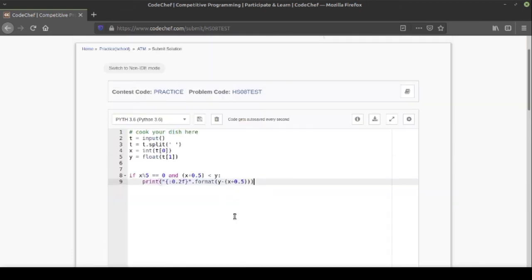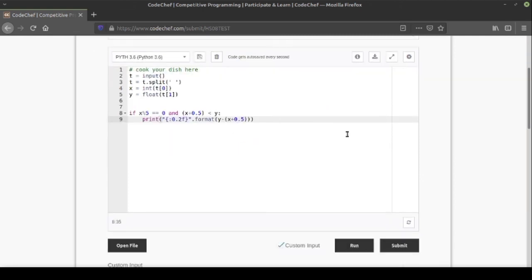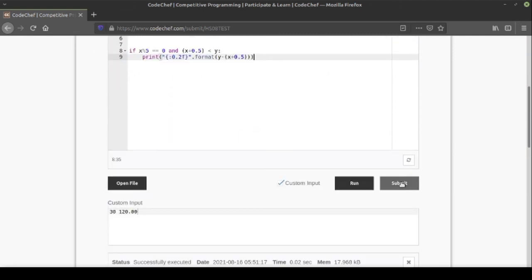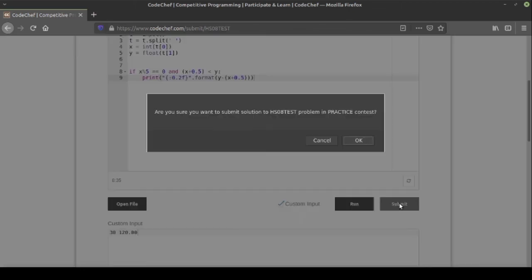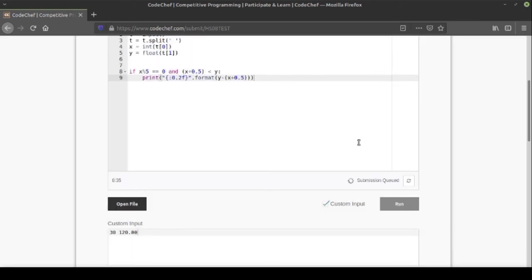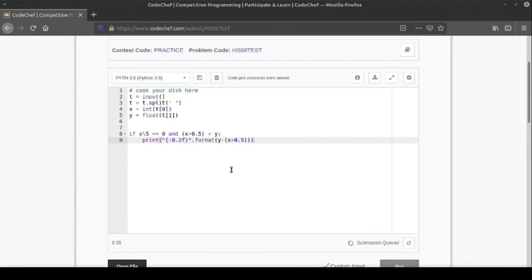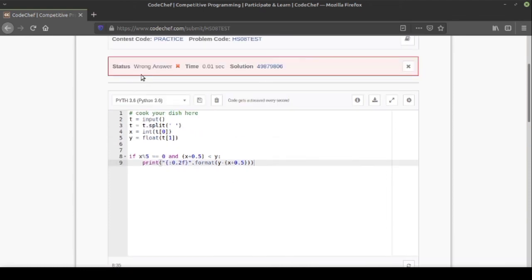Similarly, after you are sure that this program works, you can directly submit it and it would be executed against hidden test cases. So let's submit this and it would ask, are you sure you want to submit? Okay. And then it will start testing across the hidden test cases. It would take some time as there are lots of test cases to be tested. So here we are getting wrong answer as a status. So our program is working but it is giving a wrong answer.